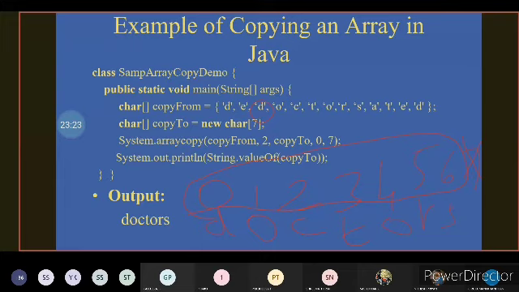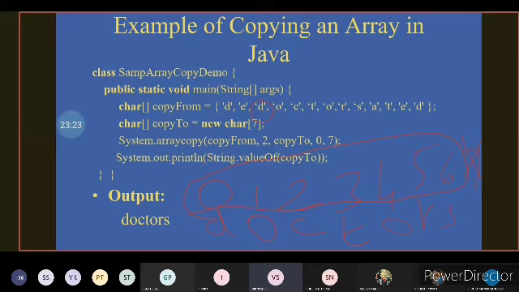Sir, yeah, can you explain this program? Sir, first we want to initialize the array that could be copied. We have used copy function to copy an array. One is copy from, and second is copy to. Copy from is not a function. The copy from is the source array. The source array's name is copy from. Copy from array is used to store the elements, and copy to array is used to store the elements that could be copied.